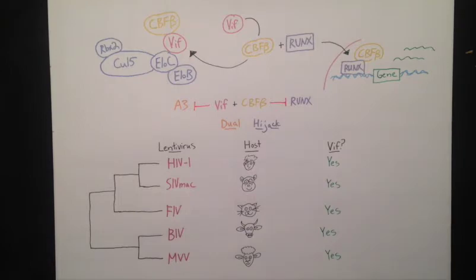This allowed us to ask the questions: 1. Do all of these VIF proteins perform a dual hijack with CBF-beta? And 2. If not, what, if any, non-canonical host cofactors do they require?